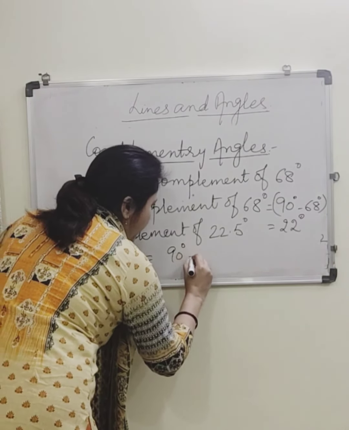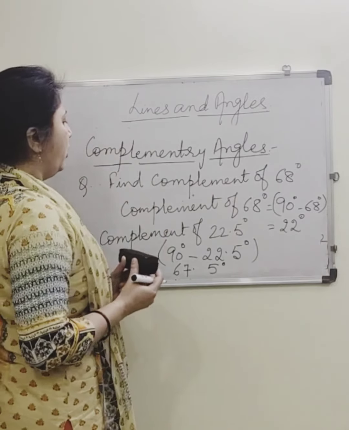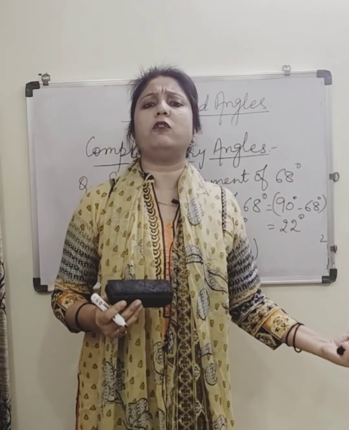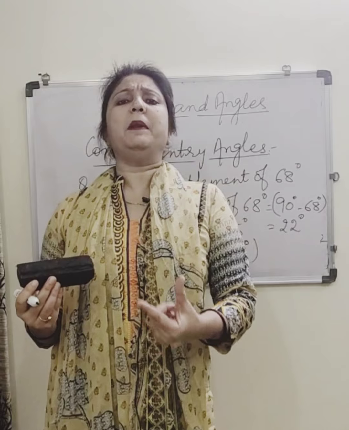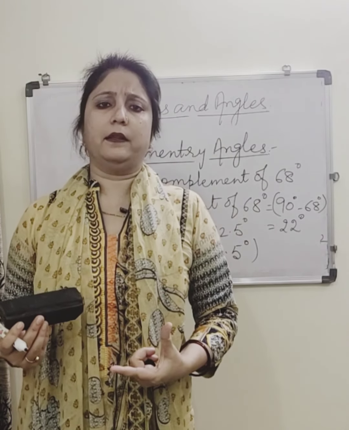This will become 67.5 degree. So in decimal, in fraction, we can find complement of any angle like this.